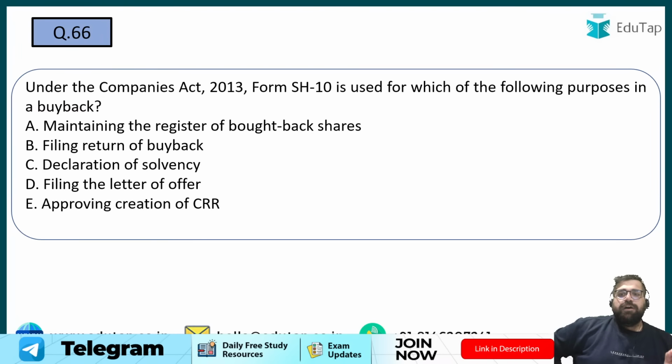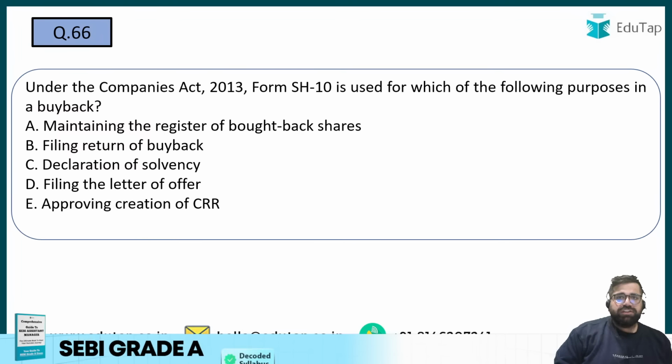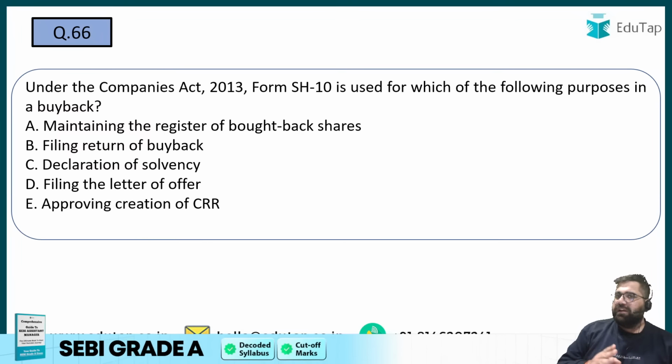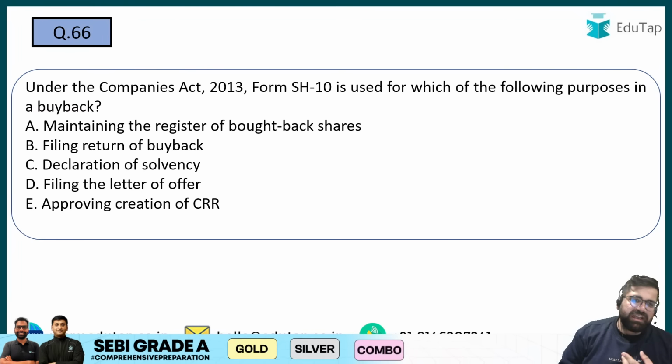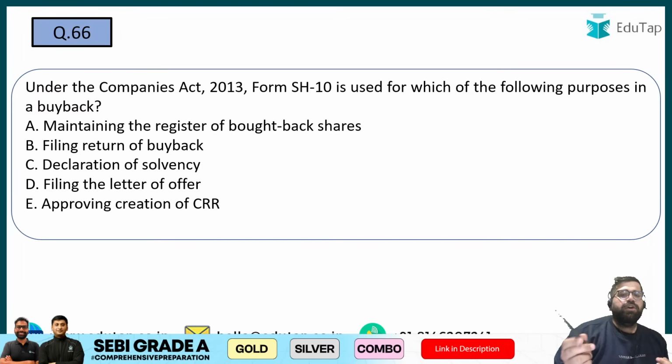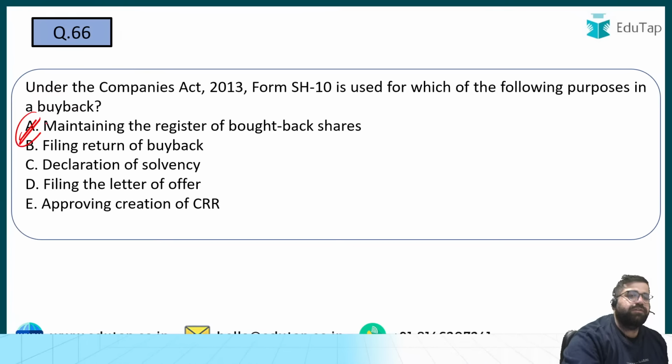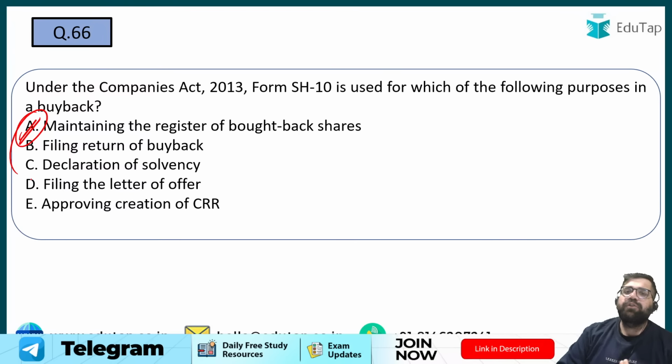Question says Form SH10. If you do not remember all the forms of buyback, it's okay, but Form SH10 and SH9 are very, very important. SH9 is for declaration of insolvency. From SH9 only the whole story of buyback starts. SH10 is for maintaining the register of the bought back shares. Again, a very important form which all companies have to maintain. So the answer will be option number A.